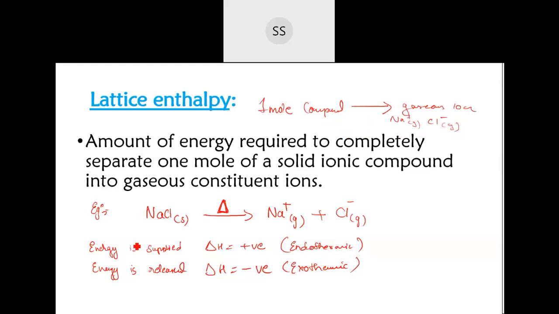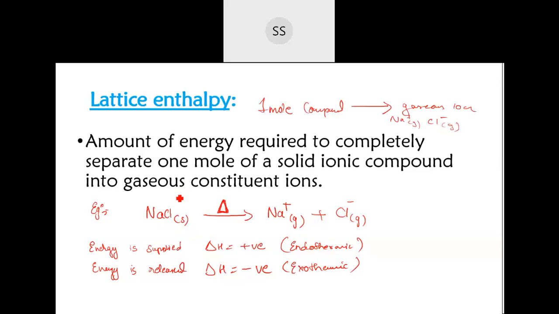If you are supplying the energy to break this bond, since we are supplying the energy, the reaction will be endothermic. But if the molecules themselves are releasing the energy, that will be the reverse process.